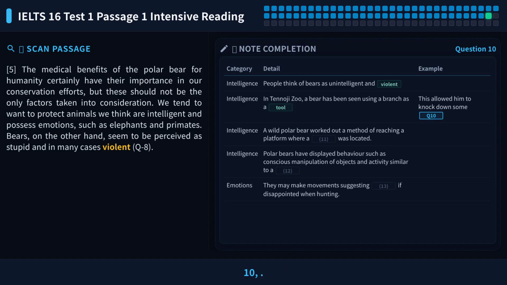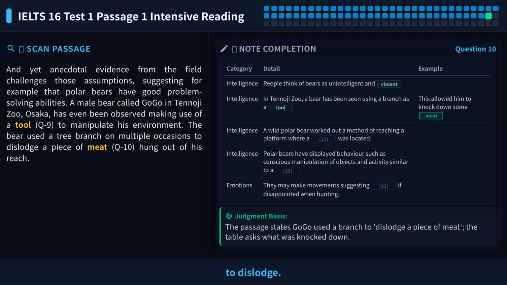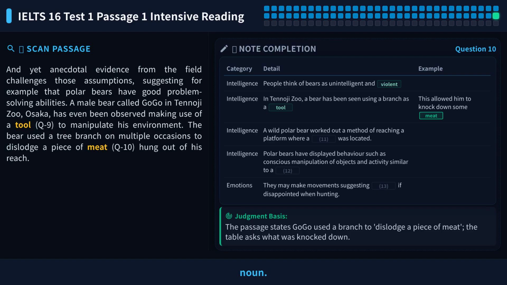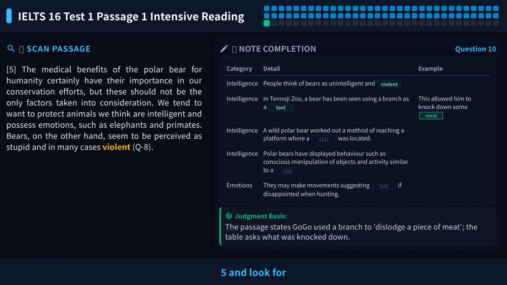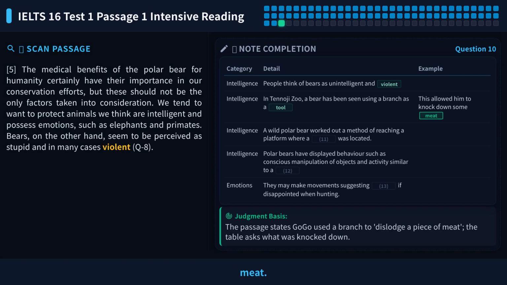Let's look at question 10. It asks what Gogo used the branch to dislodge. The blank comes after a piece of, so the answer should be a singular countable noun or an uncountable noun. Go to paragraph 5 and look for words related to dislodge. The original text says dislodge a piece of meat. Meat is directly given here. So the answer to question 10 is meat.